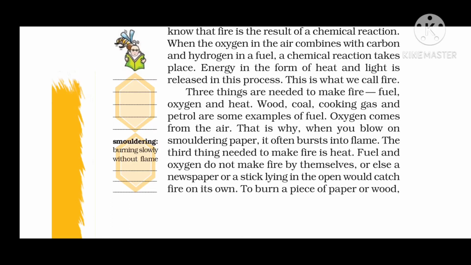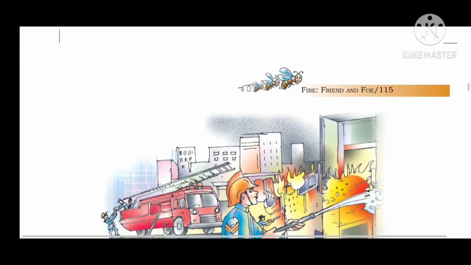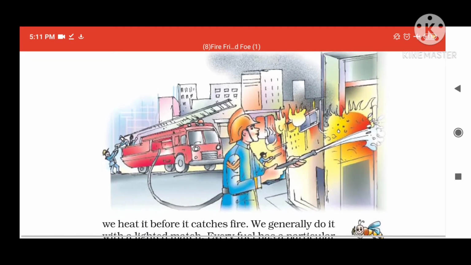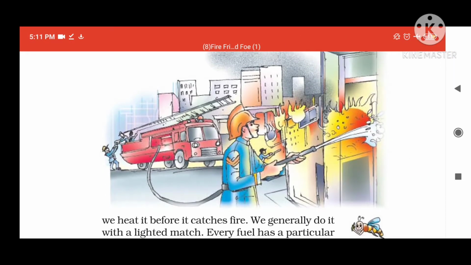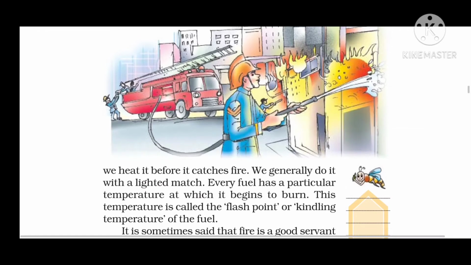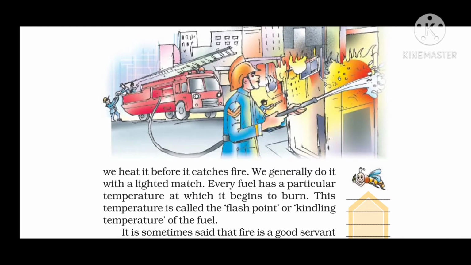What do we need to burn a piece of paper or wood? You can see the picture of a house on fire, with the fireman and fire extinguishers. We heat it before it catches fire. We generally do it with a lighted match, whatever you use in order to burn your gas also. So a lighter is used and a matchstick is used. Every fuel has a particular temperature at which it begins to burn.